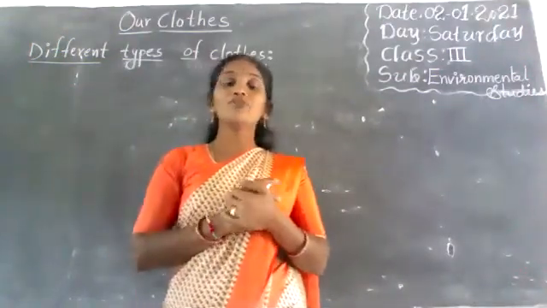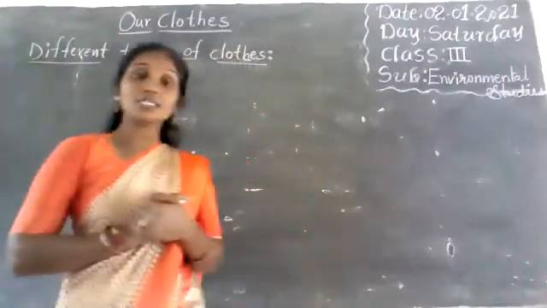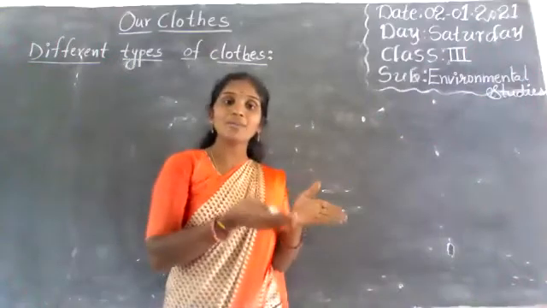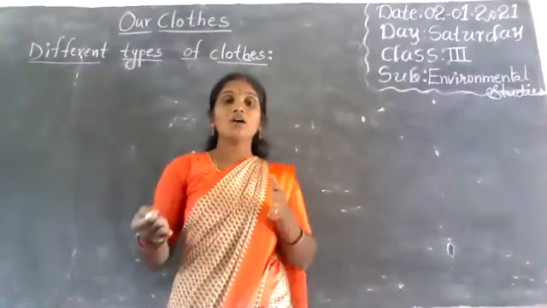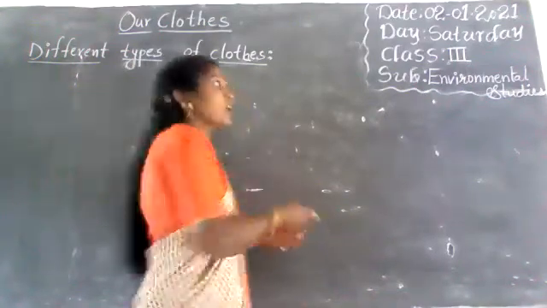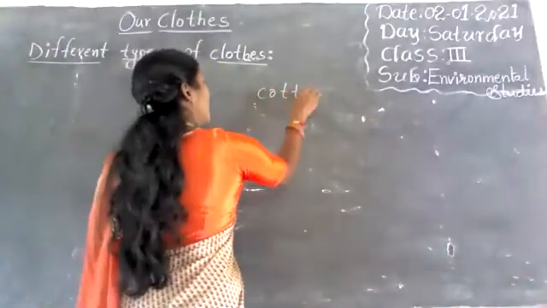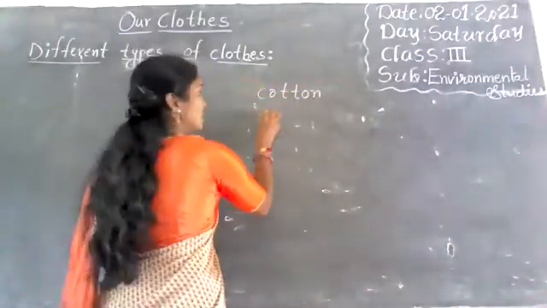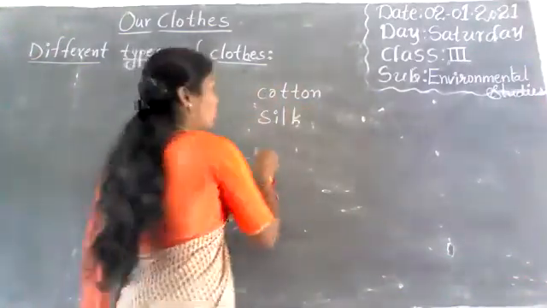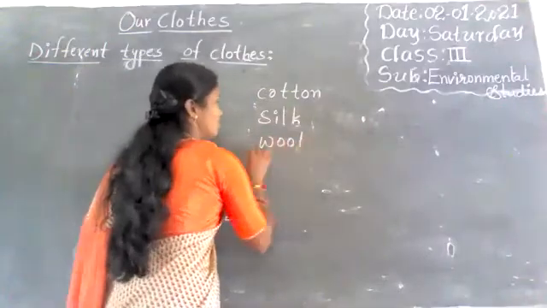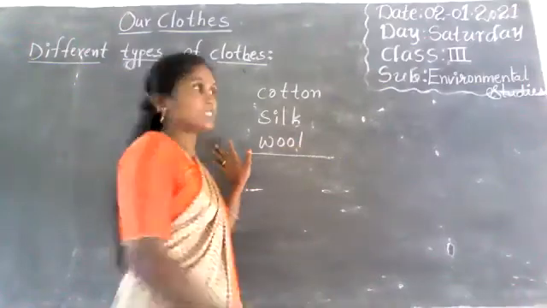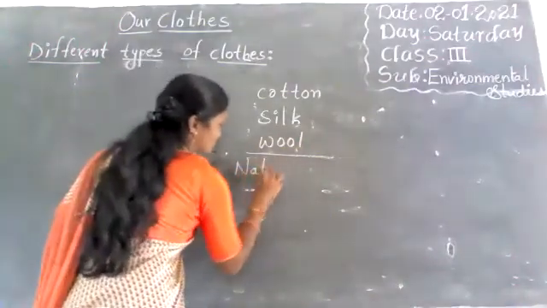Some cloths are made from artificial materials. In cloths, see, man-made cloths are there and natural cloths are there. Natural cloths means what? Cotton. Cotton is natural, and silk. Silk also is natural, and wool. These are the natural cloths. These are the natural fibers.